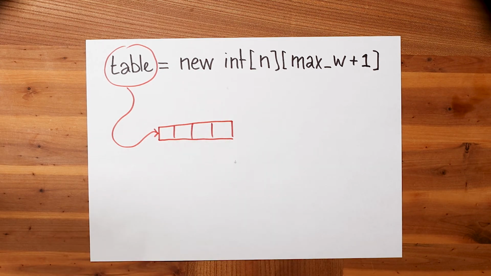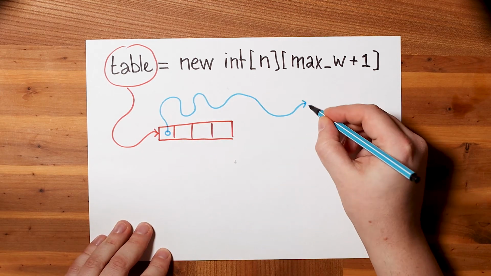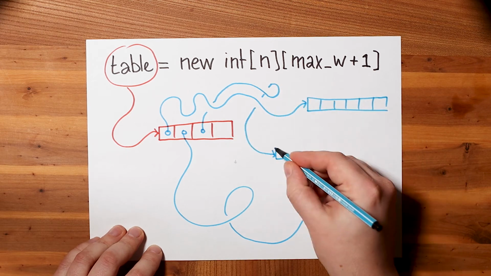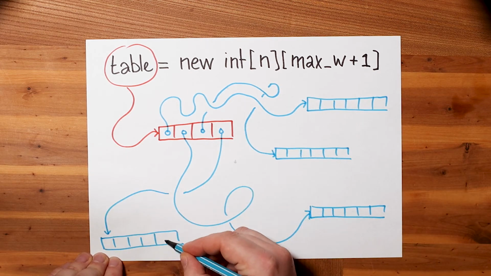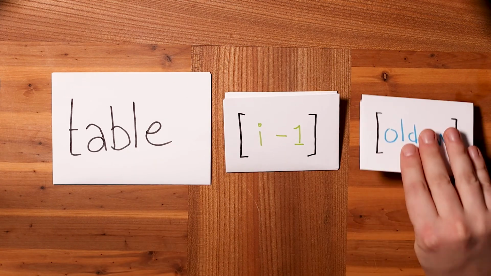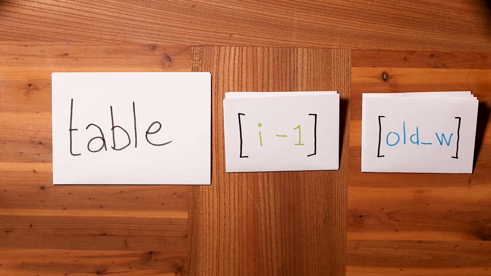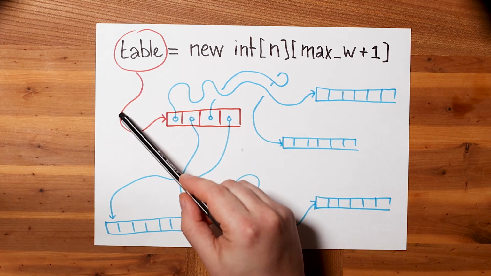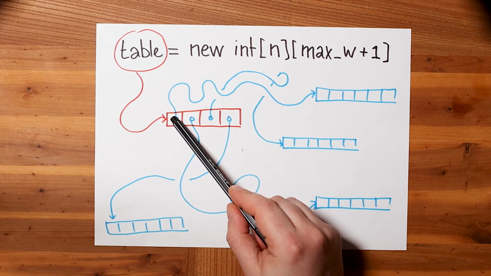What's in that block of memory? The values of the array. But that's more arrays. So really it's more pointers to more blocks of memory somewhere. That's where the actual values are. So if we look at this access here, how does that work? What does the computer end up doing? How do we get this value? So if this value table, right, it's a pointer. We follow that pointer plus I minus 1. That's where we will find the right column of the table.